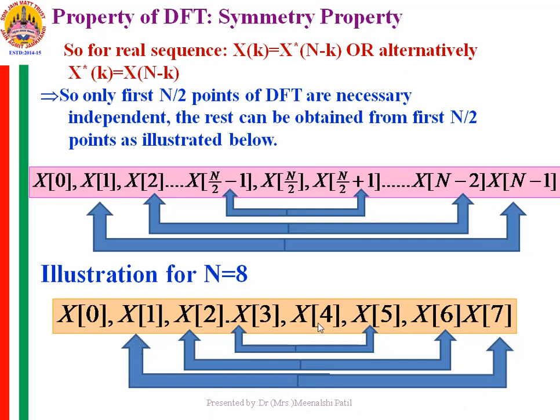So 0 to n by 2 you need to compute, and the rest, n by 2 minus 1 terms, you can obtain from the previous n by 2 minus 1 points by simply taking the conjugate pairs. So if x4 is at the center, then for the terms nearby x4, the preceding and the succeeding terms are conjugates of each other. Likewise, you can obtain the conjugate pairs.